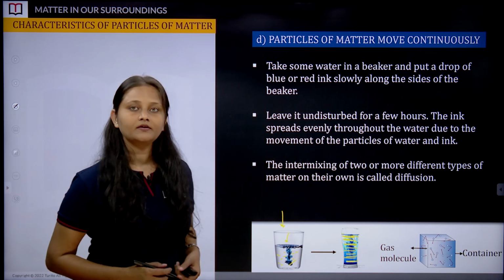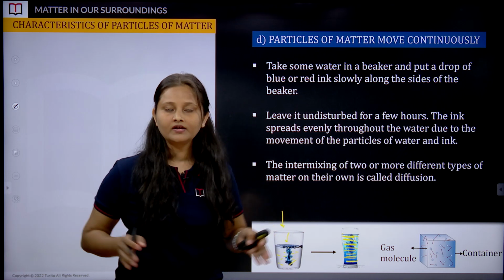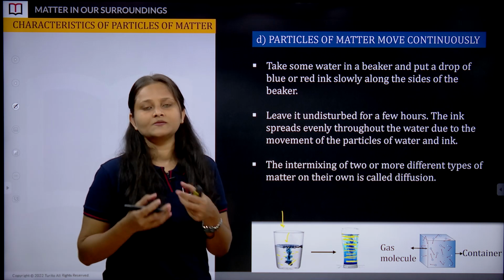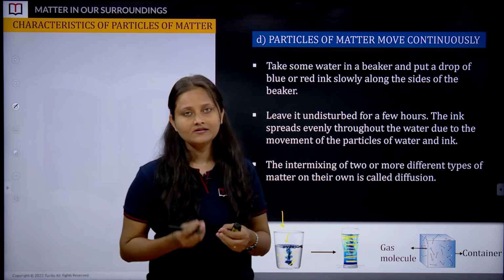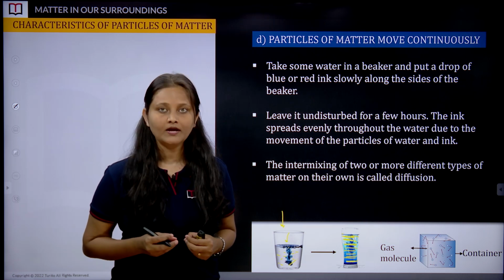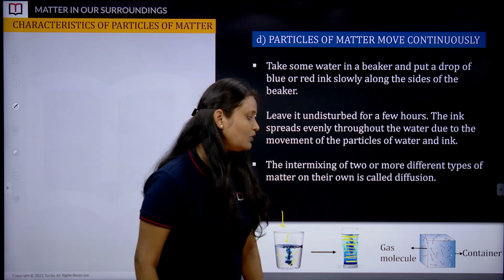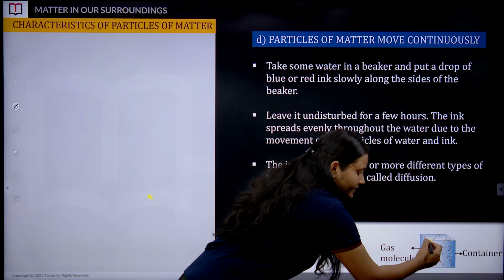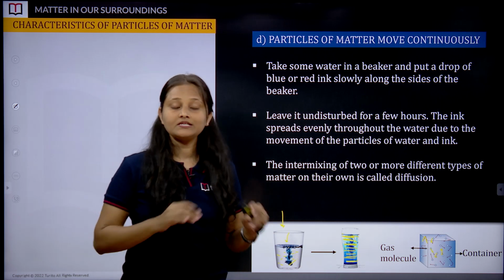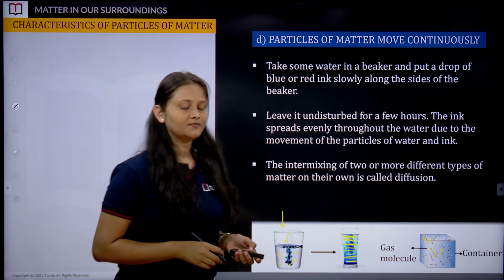solution or water, okay. So that's how we can say they have a tendency to move here and there, and that's how dissolution happens. Dissolution is nothing but intermixing of 2 or more substances, and it happens because these particles continuously move here and there. It's not just about liquids; gas molecules also move randomly from place to place, and it is one of the properties of particles of matter.